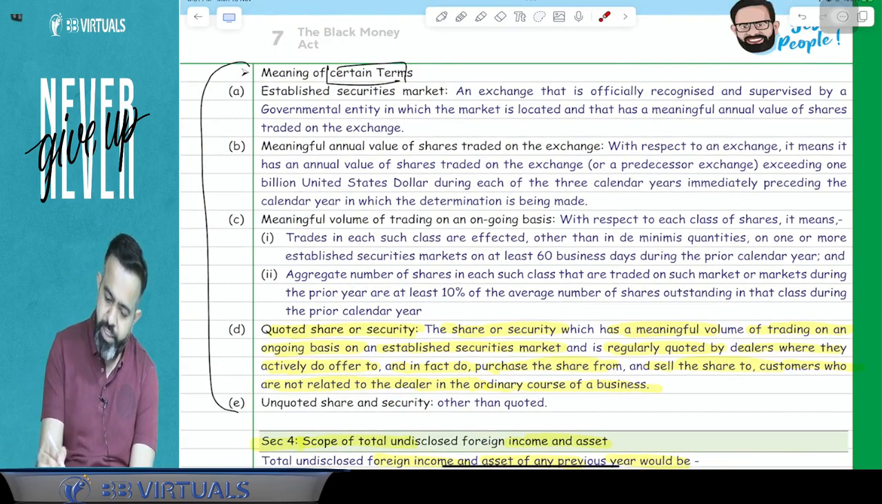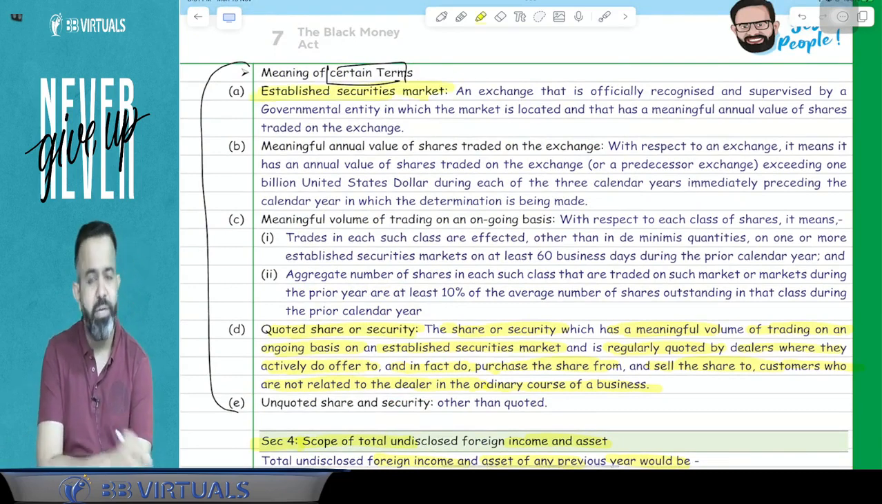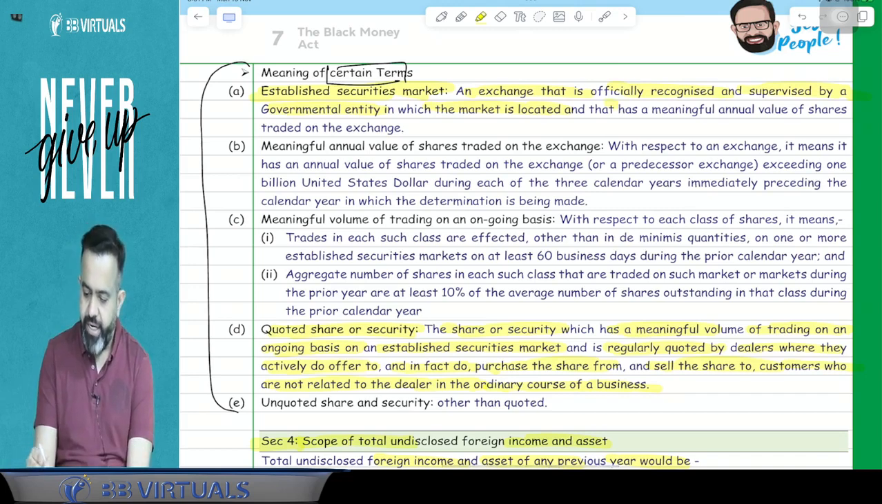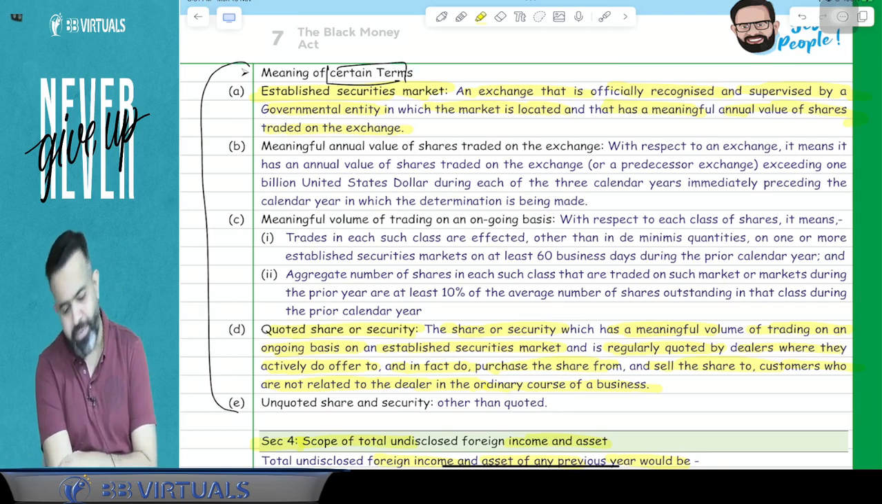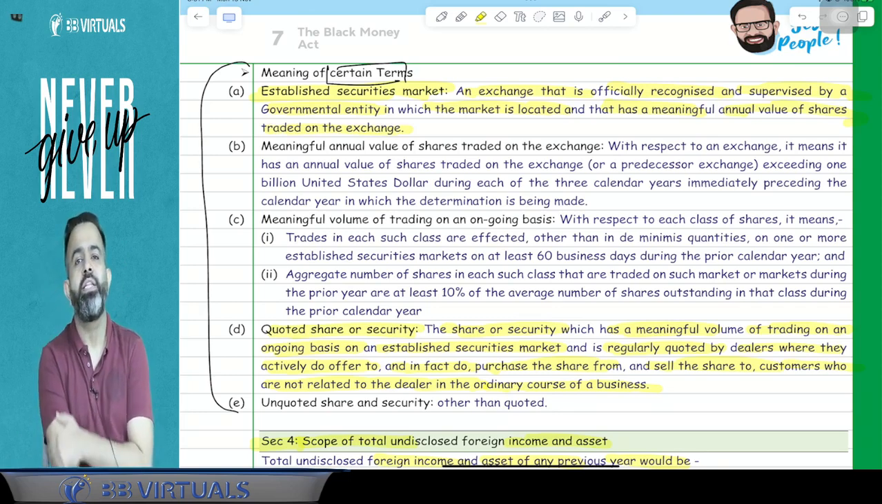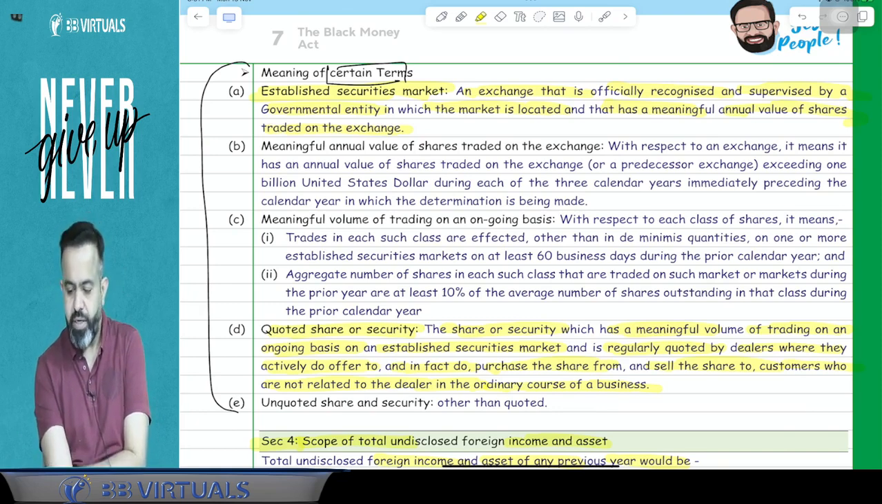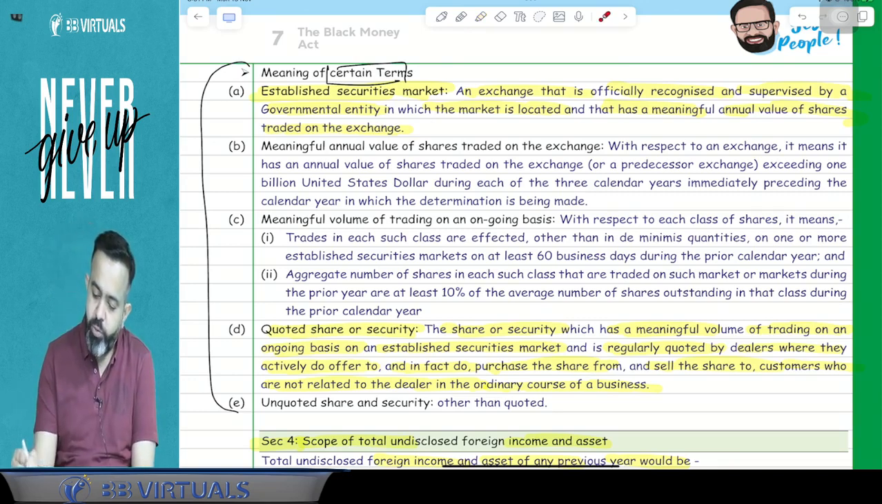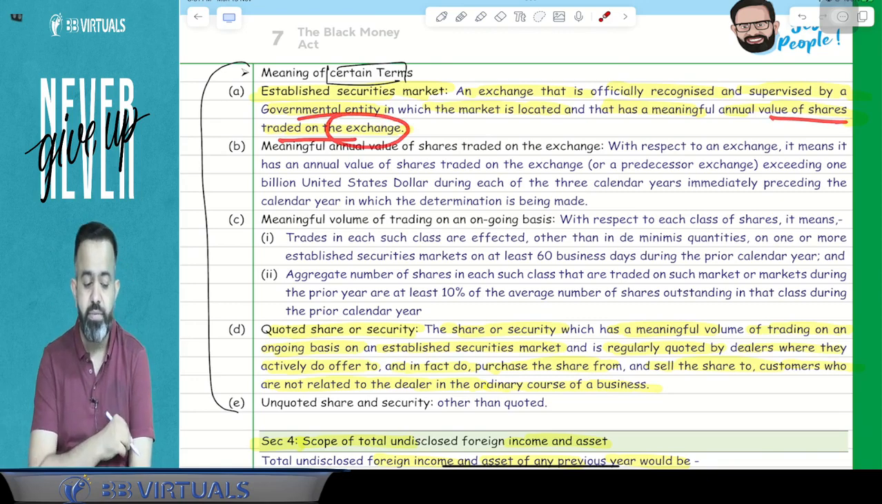So here the established security market definition is given. Established security market means an exchange that is officially recognized or supervised by the government entity in which the market is located, and that has a meaningful annual value of the shares traded on the exchange. Now guys, it means Nasdaq. Nasdaq is located in the USA, and the USA government is supervising and officially recognizing that market. That is called your established security market, but where there is meaningful annual value of the shares traded in the exchange.